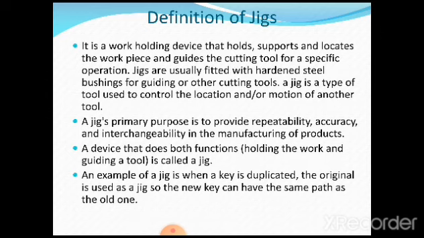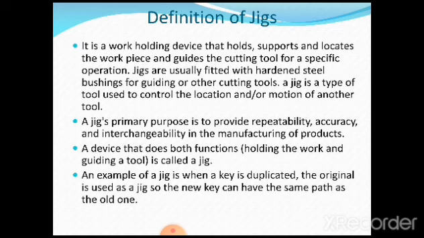Now let us understand in detail about the definition of jigs and fixtures. It is a work holding device that holds, supports and locates the workpiece and guides the cutting tool for a specific operation. There is no need that it requires to do the drilling. Depending upon the type of operation to be carried out, different types of jigs are fabricated and produced as per the requirement in industries. We need to understand the definition. What is the meaning of a jig?